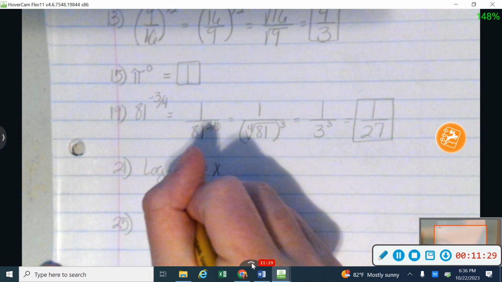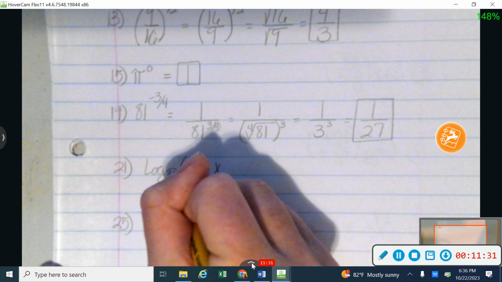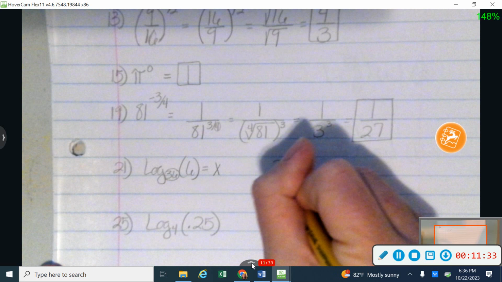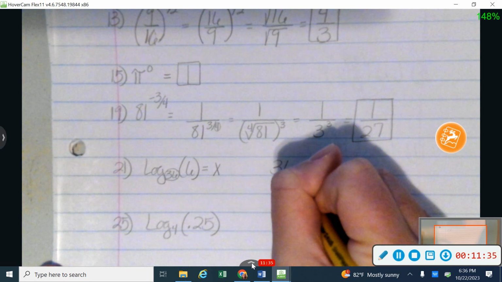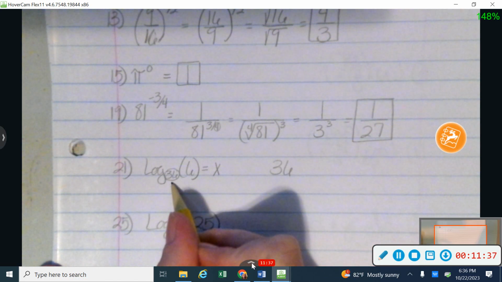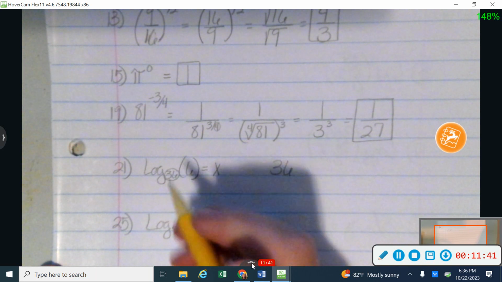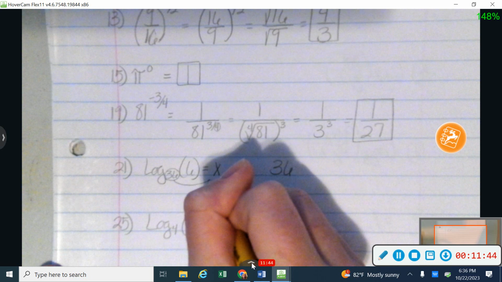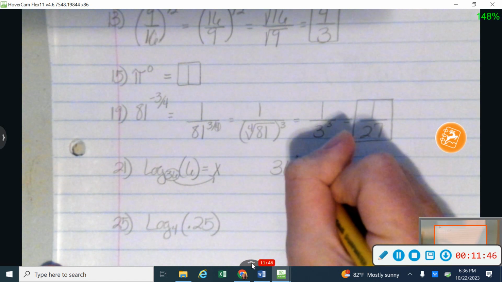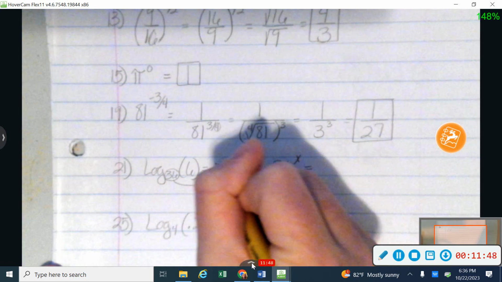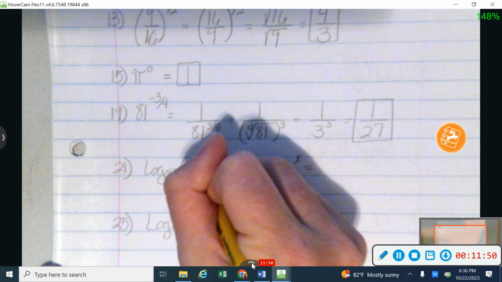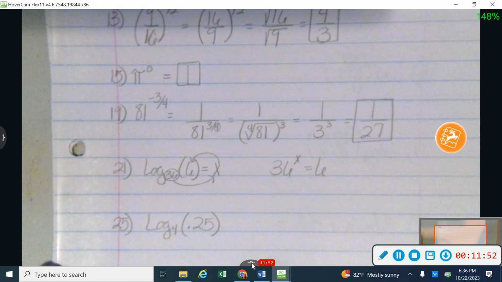It doesn't matter. But when I go to change a logarithm into an exponential form, which is what I want to do here, I'm going to start with my base, and your base is going to be the little number written right here. It's a big number on this one, but written kind of small. And then I'm going to bring it to the power of what's over here on this side, in this case x, and then I'm going to set it equal to the one that's back over there. So you may have heard a teacher talk maybe about a fish hook.